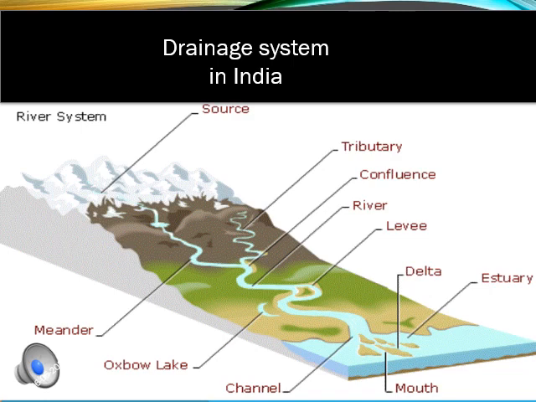and while flowing, due to the heavy rain, it forms meanders. Meanders are nothing but the shape of a snake. So if you see the diagram, you can see the shape of snakes made by these rivers when they are flowing down from the Himalayas. It is nothing but the meanders. It is called meanders.